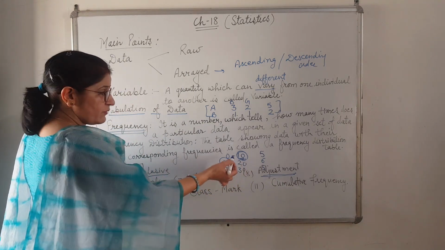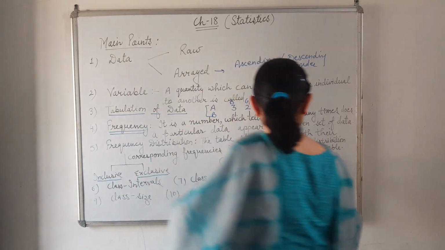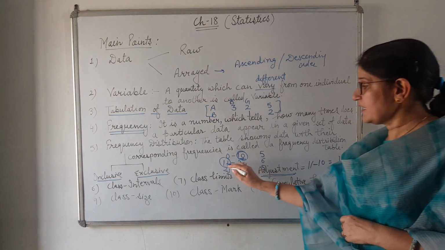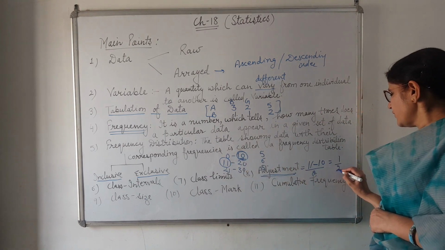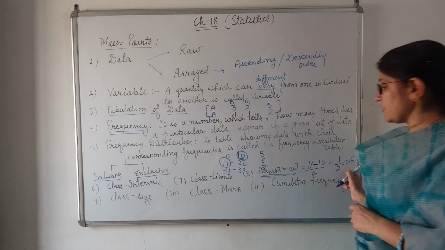How to find adjustment? We will take the difference. 11 minus 10, what will come? 1. Now we are taking the difference of 2, so we divide it by 2. What we will get? We get 0.5. This is known as adjustment.